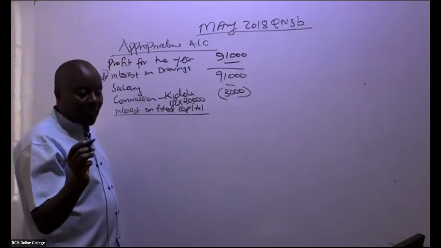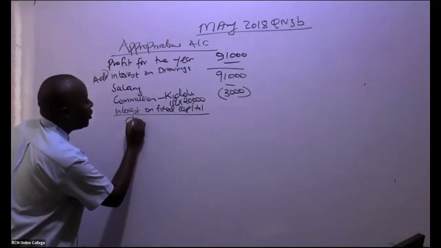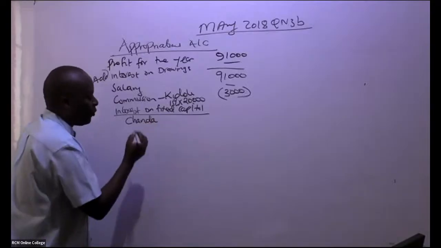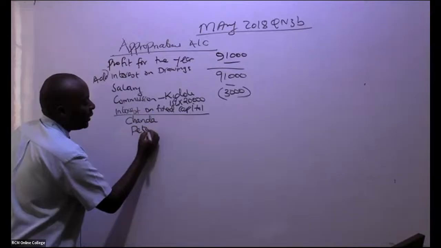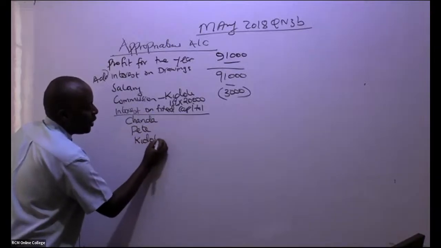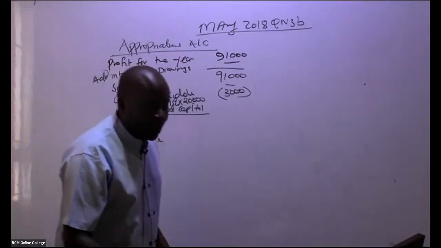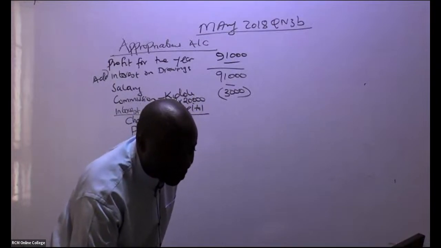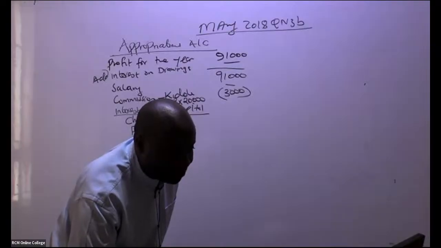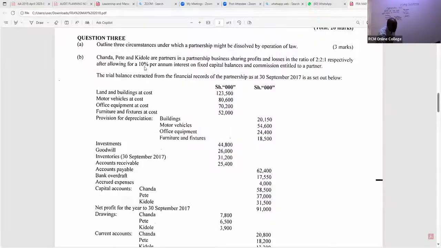So go ahead and tell us, Chanda will be getting, of course, we have got three partners. So we have Chanda, we have Pete, and then we have here Kidole. So do we have, ladies and gentlemen, yeah, already Sharon is giving us. Thank you so much, Sharon. She's giving us the total. Yeah, so you can see, ladies and gentlemen, when you look at it, the interest is 10% per annum on fixed capital balances. So each one of them will be getting 10%.